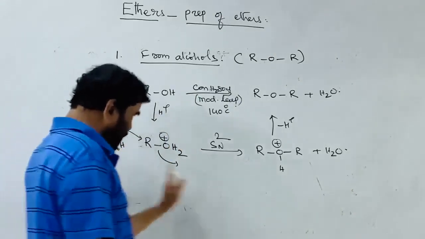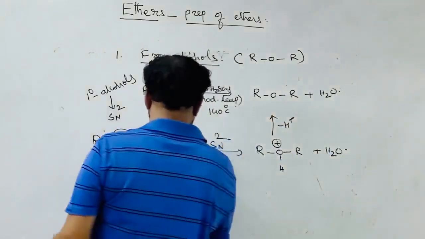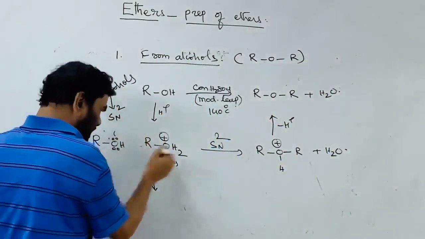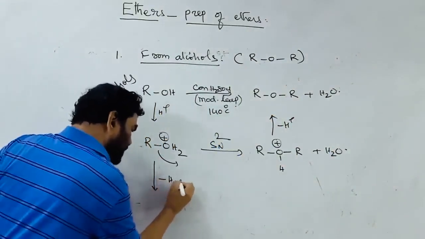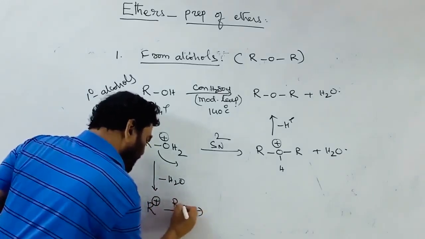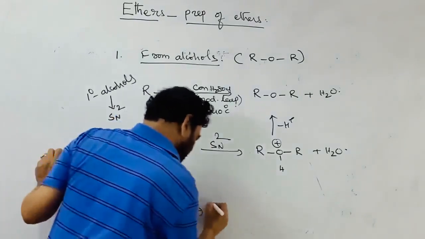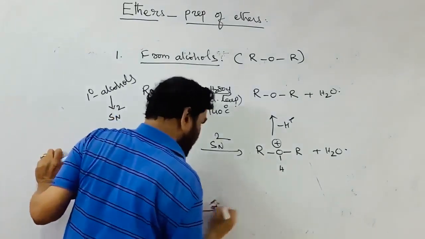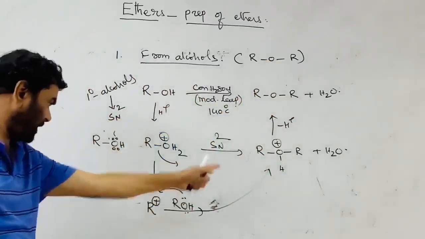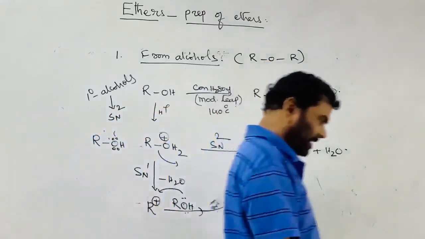If it is a tertiary alcohol, it takes part differently. If it is a 3 degree alcohol, this loses H2O and is converted into R positive. Another alcohol molecule attaches here. Now it is converted into this, and again into this. This is the route for tertiary alcohols. This is SN1 for tertiary alcohols.